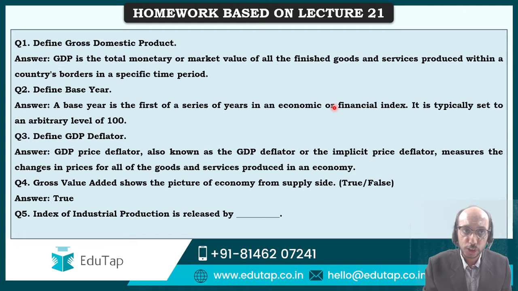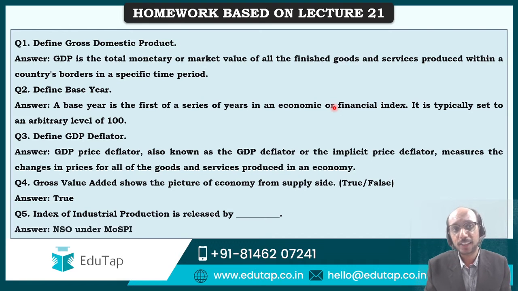Moving ahead to the fifth question. We had asked you who releases IIP, Index of Industrial Production, and at this point of time I would like to highlight to you that you should know who releases IIP, who releases WPI, who releases CPI, who releases various different measures of CPI. All these things should be very, very clear to you, and the right answer to this question is NSO under MOSPI releases the Index of Industrial Production.